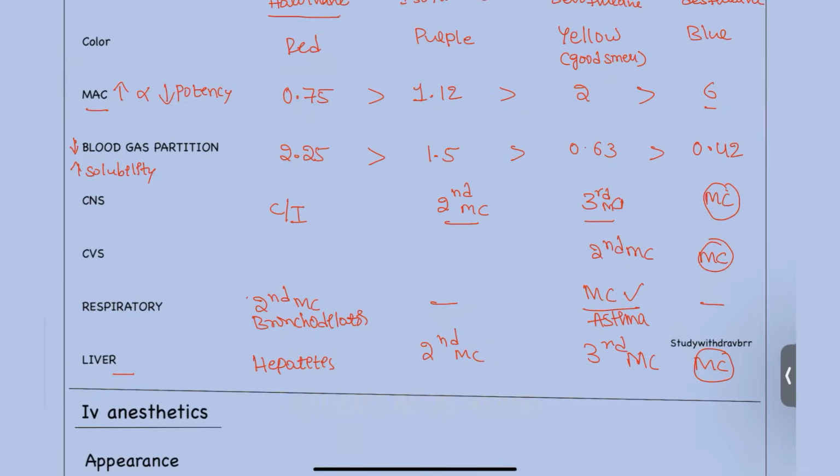Next, the drugs we avoid in cardiac diseases are both halothane and isoflurane. These two drugs should be decreased or avoided in patients with cardiovascular disease.